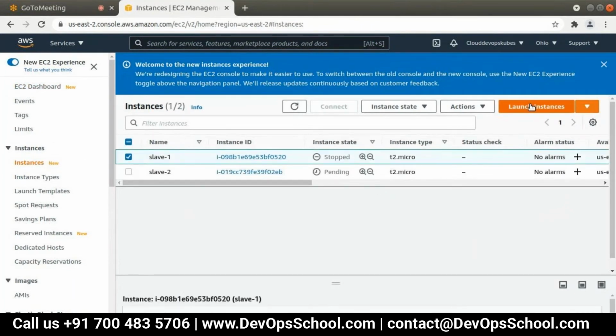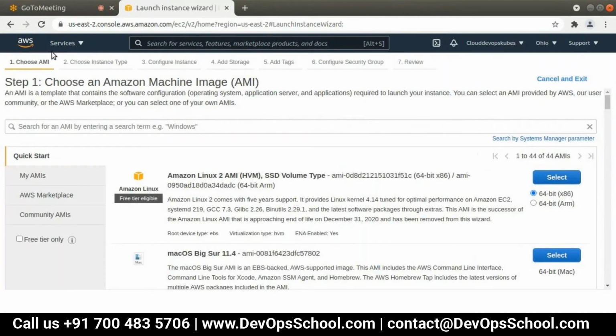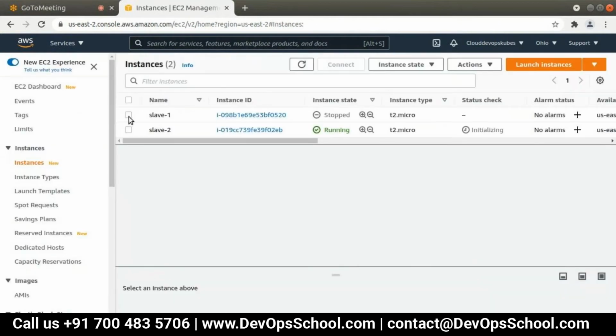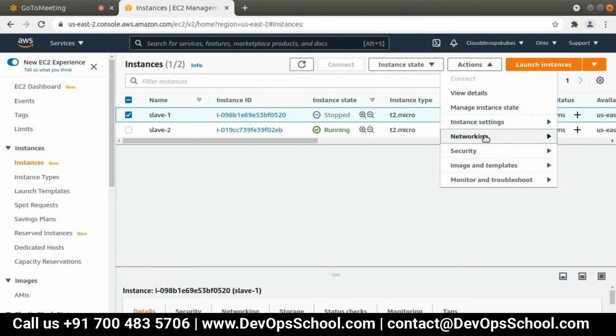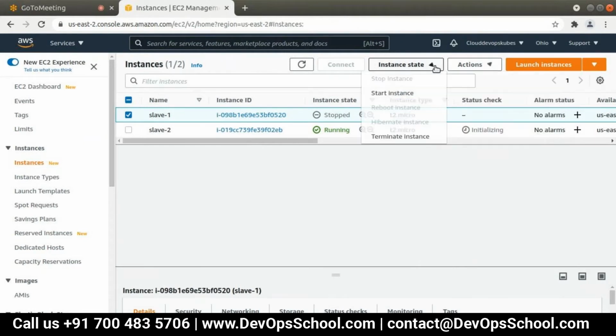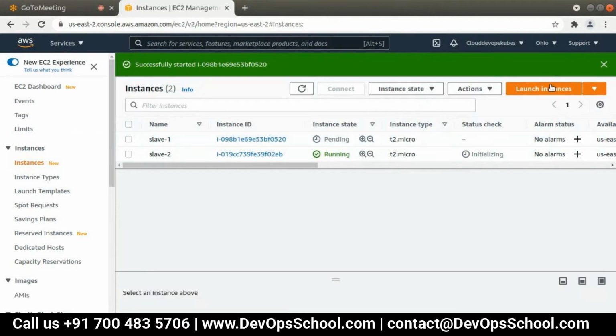Better I start this one also. You should click there, then click on Actions, Instance State.